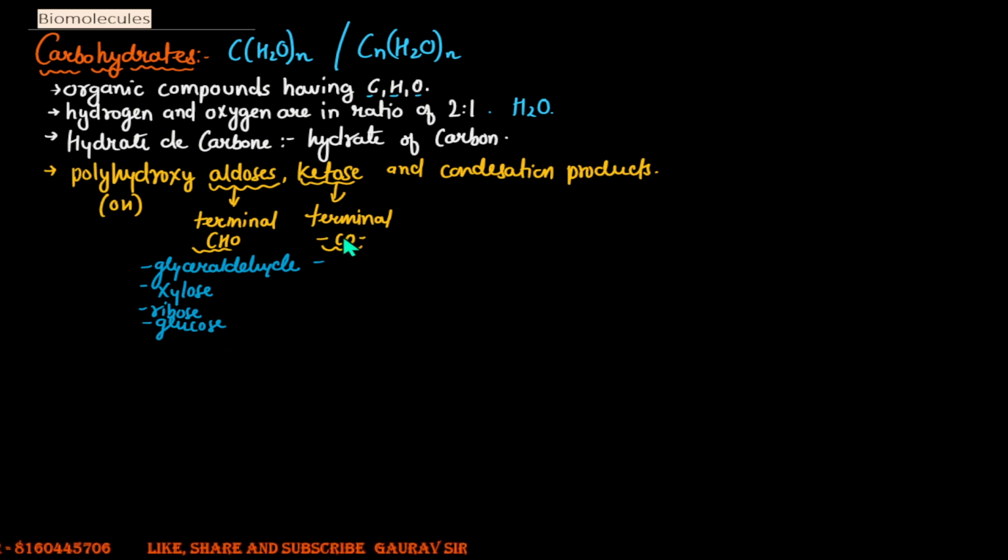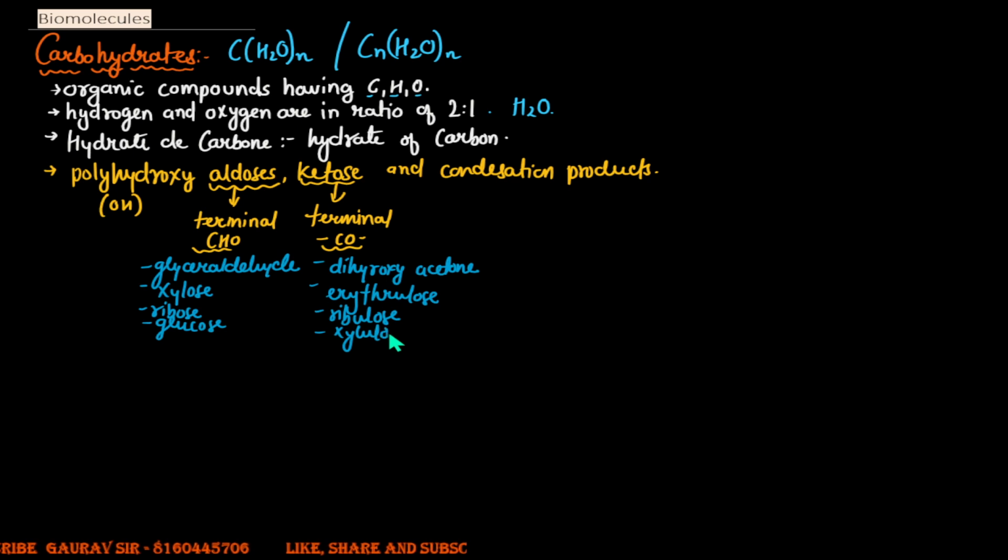Similarly, a few examples of ketose are dihydroxyacetone, erythrulose, ribulose, xylulose, and then there is fructose.